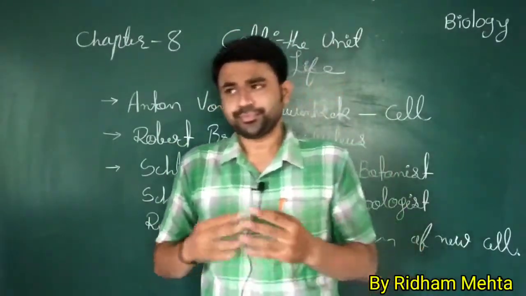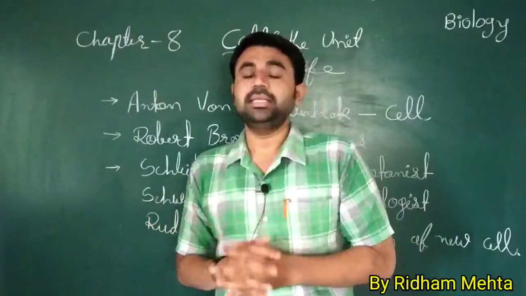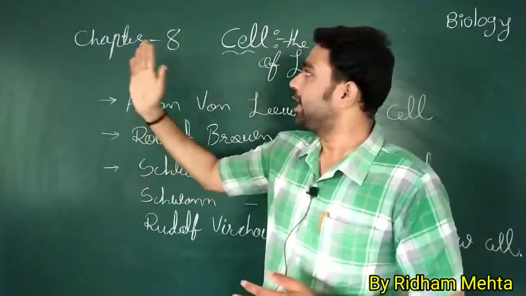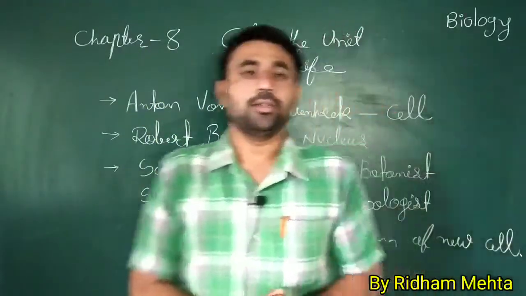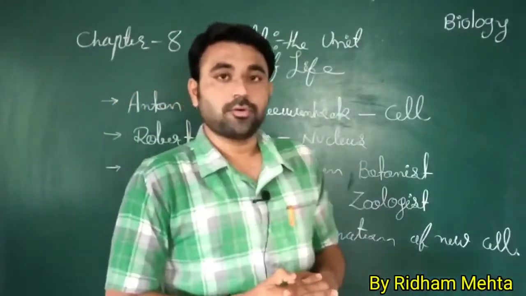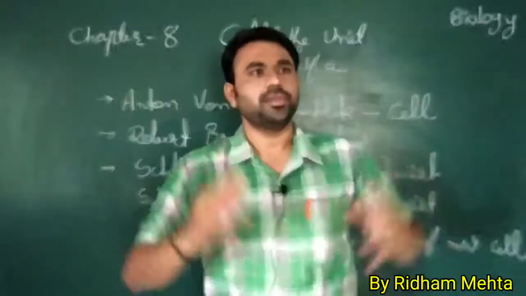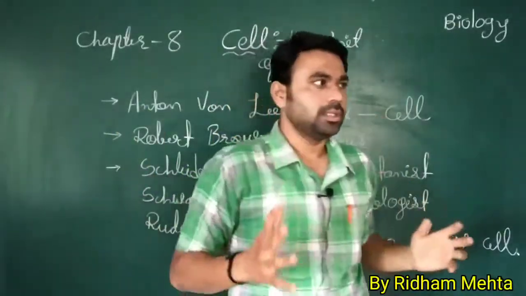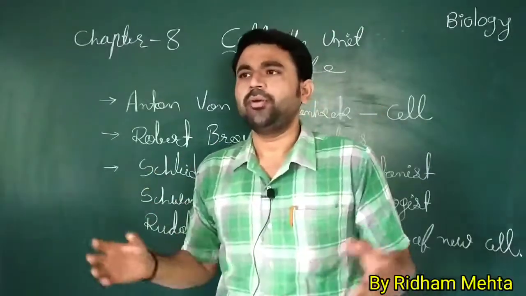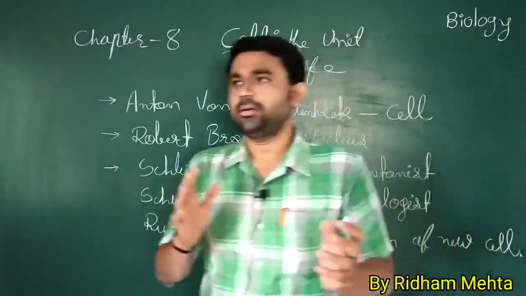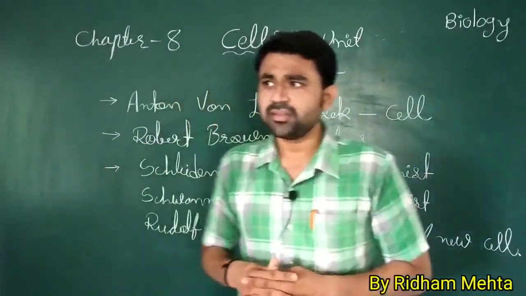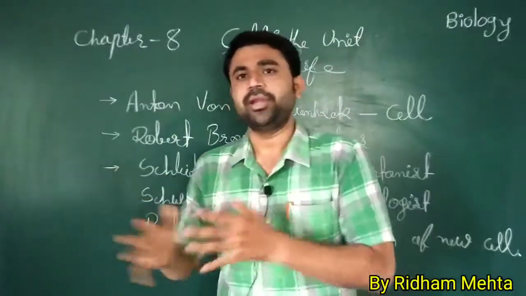Now first of all, we start unit 4 and chapter 8, the cell, the unit of life. If you see the atmosphere and the whole living world and non-living things, the living things are made up of cells. As you earlier studied in previous years, the whole living world is made up of cells.